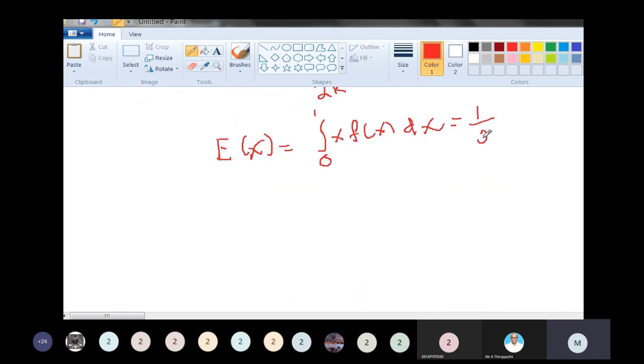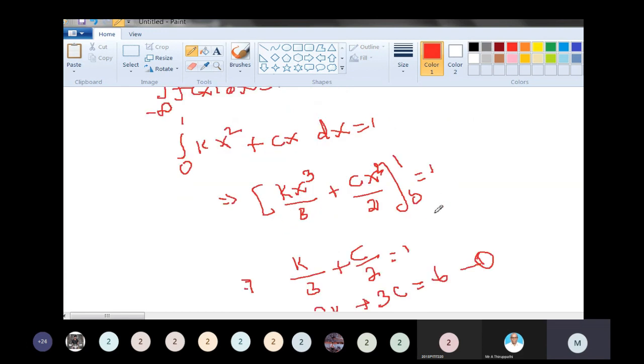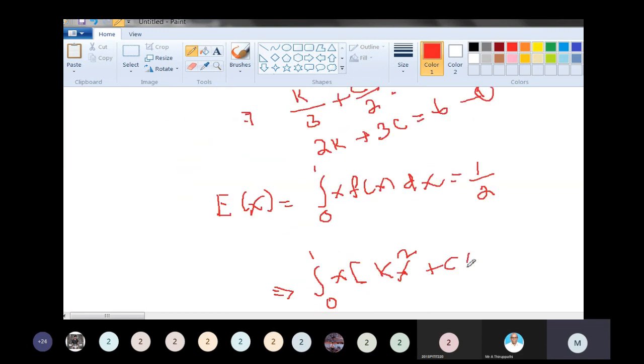It implies the integral over 0 to 1 of x into (kx square plus cx) dx is equal to 1 by 2.